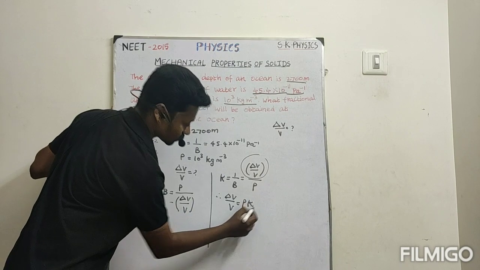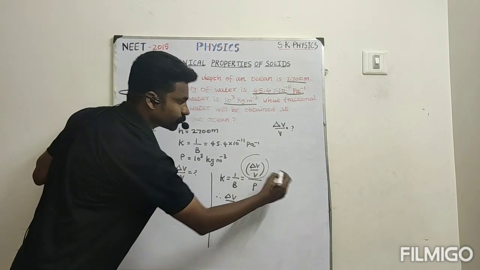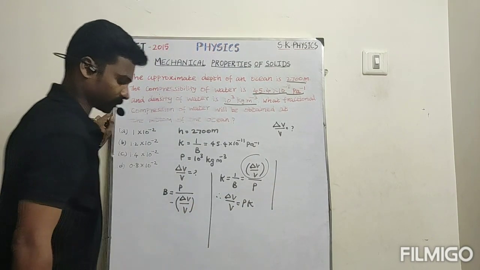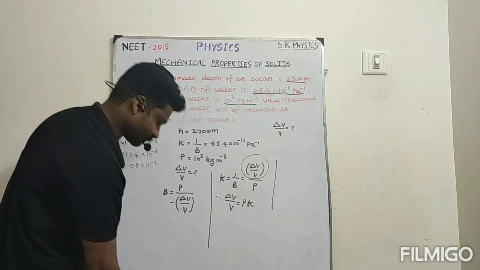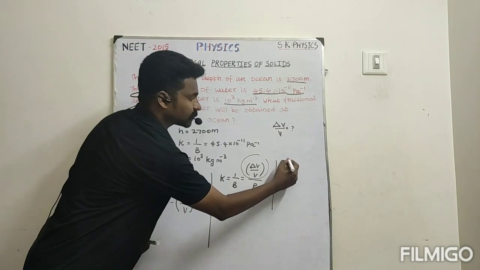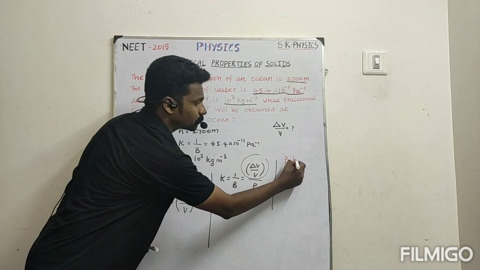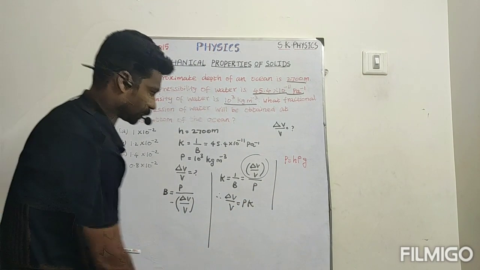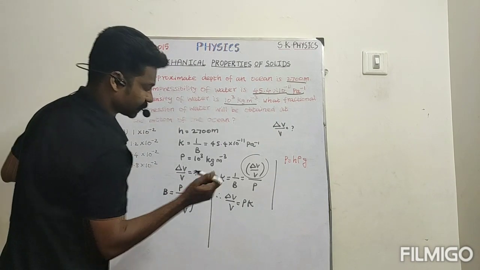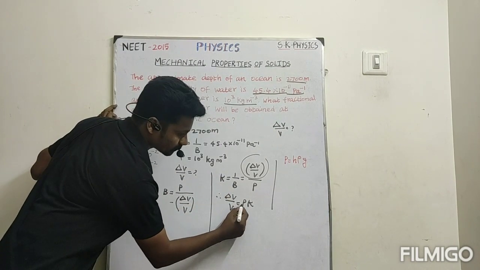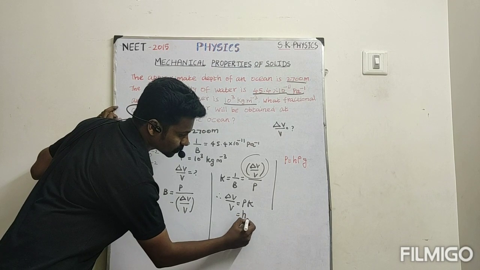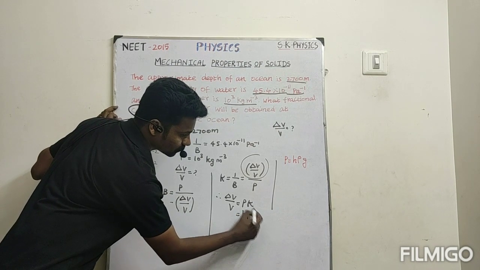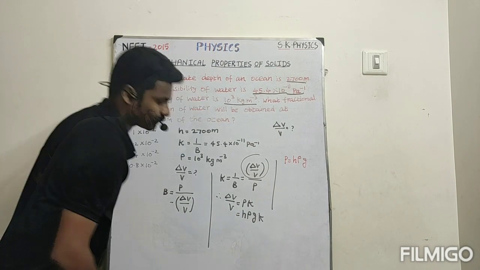We know that the pressure exerted by the liquid, P, is equal to h rho g. So instead of the pressure, h rho g, then this K, the compressibility.